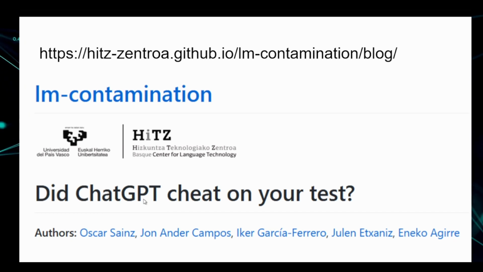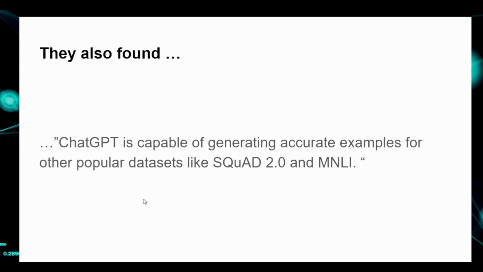The authors are Oscar Sainz, Jon Ander Campos, Iker García-Ferrero, Julen Etxaniz, and Eneko Agirre. And they wrote a blog titled LM Contamination, and that's the link to the blog up there. So this is what they found. They also found that ChatGPT is capable of generating accurate samples for other popular datasets like SWAG 2.0 and MNLI.